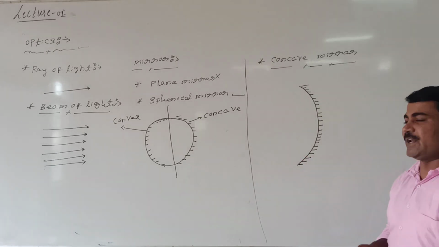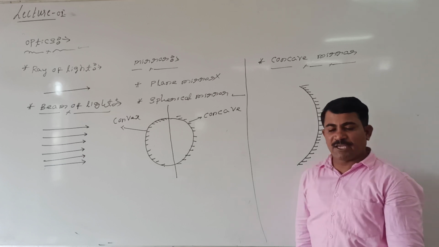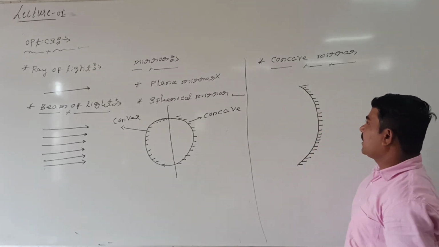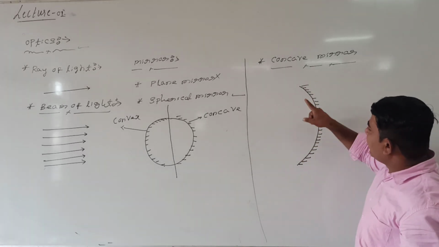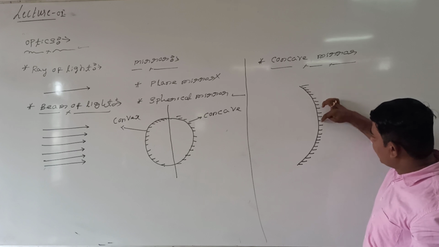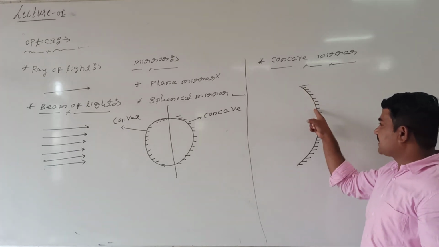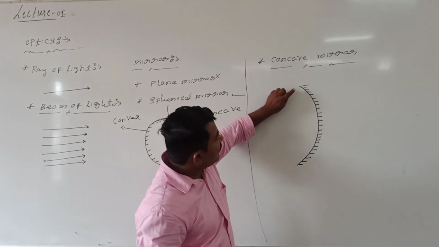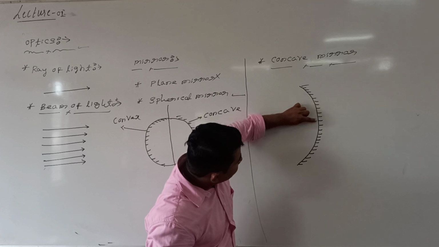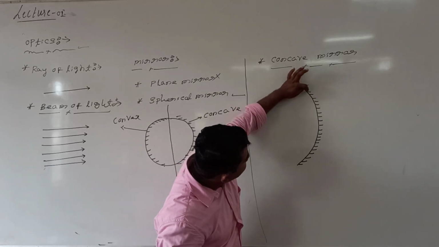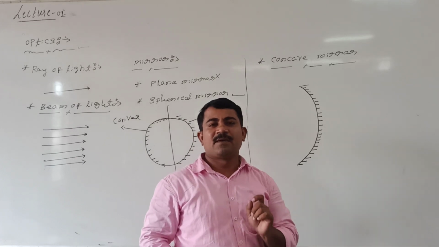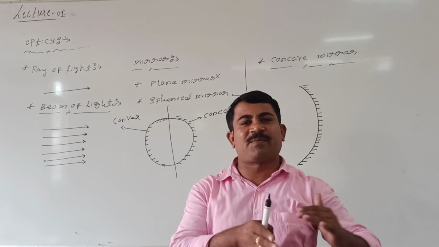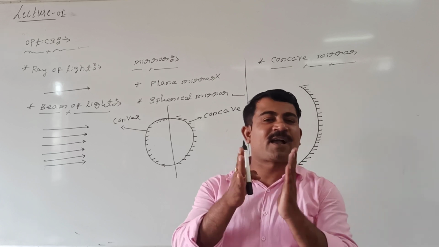Right. Now look at me. How to define the concave spherical mirror? The concave spherical mirror is one in which the silver surface is bulging, and the reflecting surface is depressed. The mirror in which the reflecting part is depressed, this we are calling the depressed part, and the outer surface we are calling bulging. Simply, the mirror in which the silver surface is bulging and the reflecting surface is depressed, that we are calling concave spherical mirror.